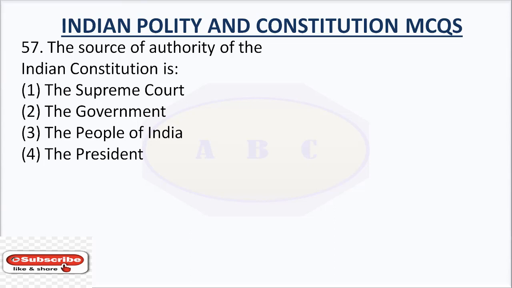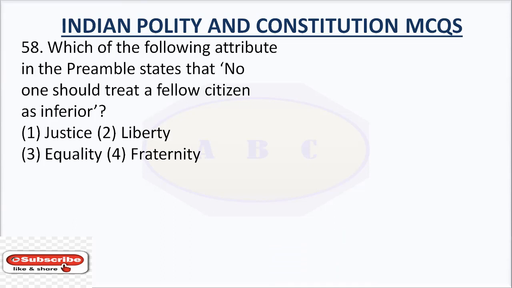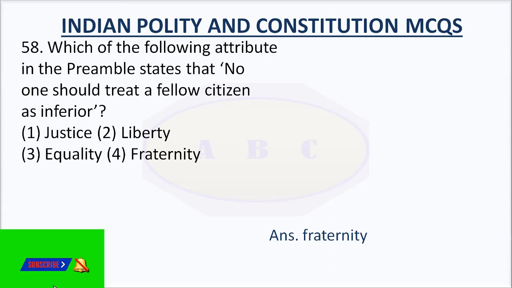Question number 57. The source of authority of the Indian Constitution is? The right answer is the people. Question number 58. Which of the following attribute in the preamble states that no one should treat a fellow citizen as inferior? The right answer is fraternity. The feature of fraternity in the Indian Constitution assures the dignity of the individual and unity and integrity of the nation. According to it, like one family, no one should treat a fellow citizen as inferior.